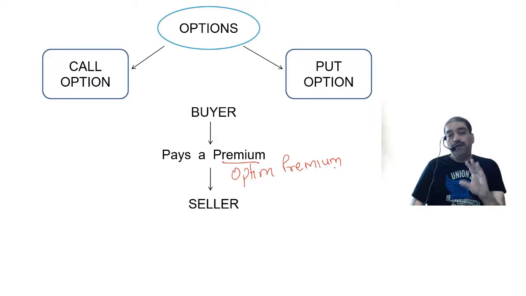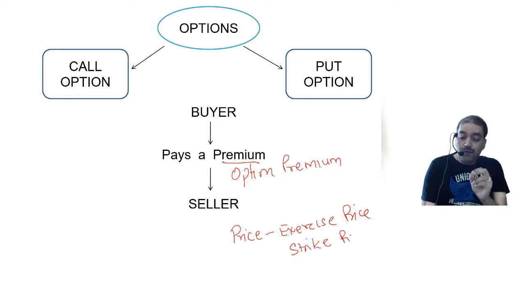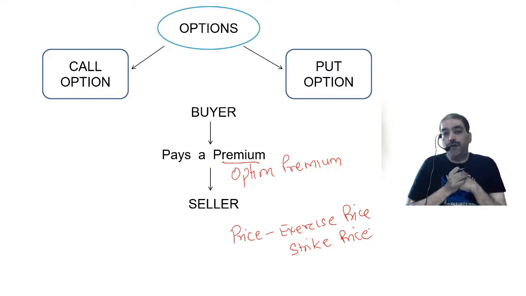Now here again, since it's a derivative, I need a price to be fixed. That fixed price that is going to be there, that is called as exercise price, or it is called as strike price. What is it called? Exercise price or strike price.